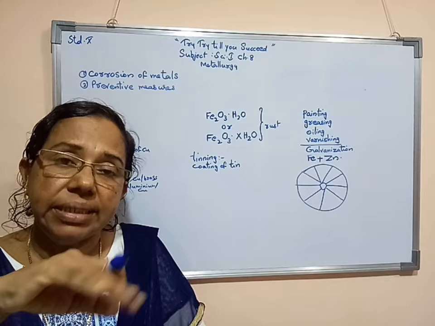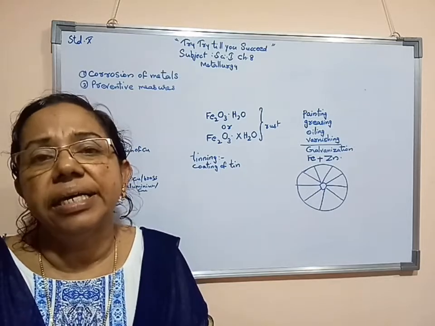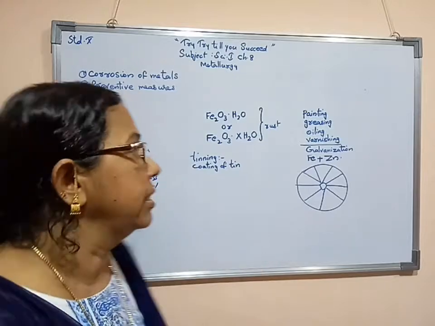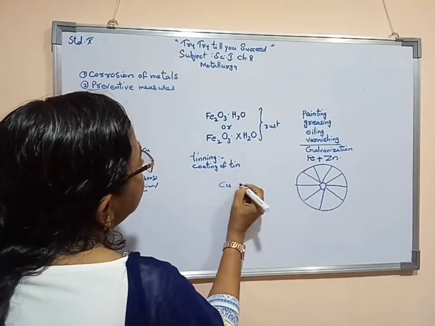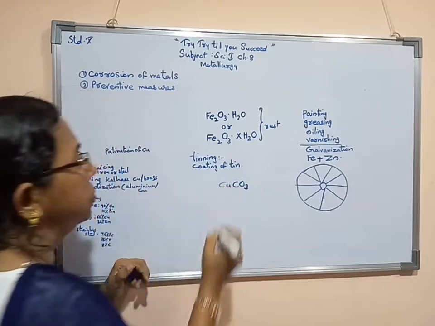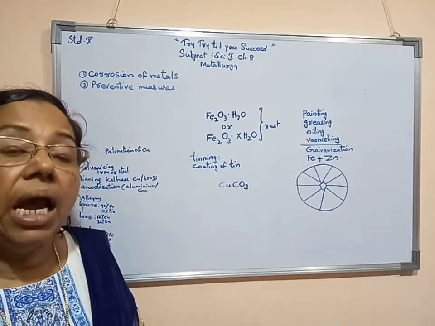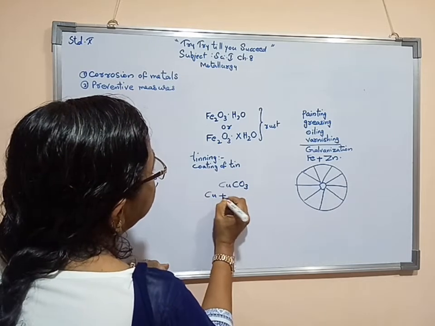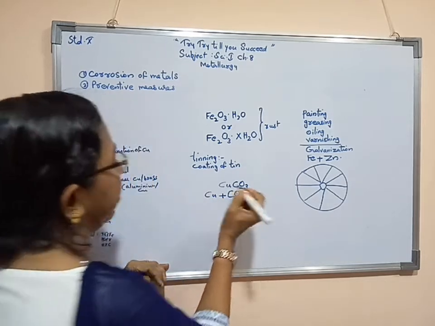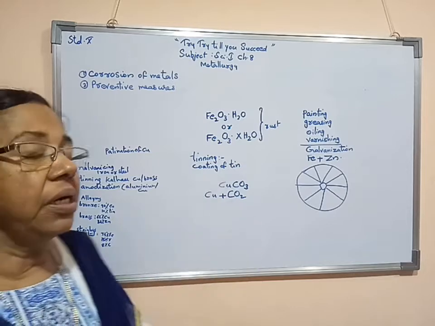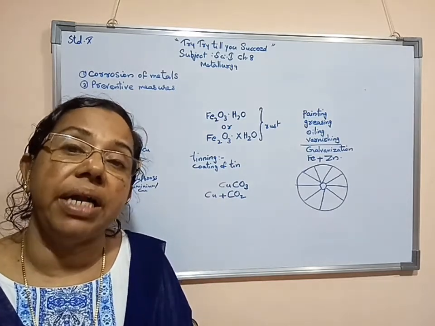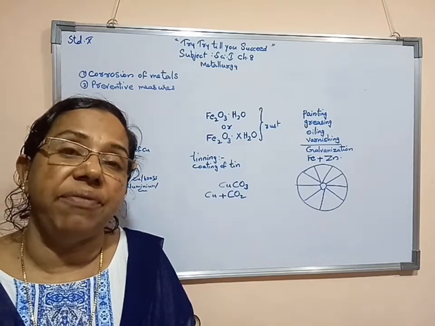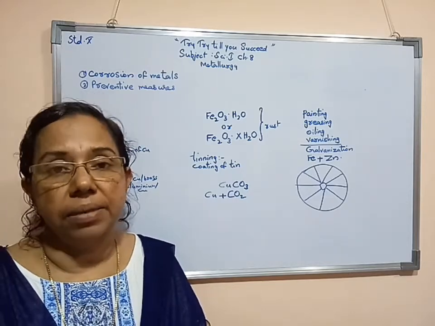On copper as well as inside the copper, a greenish colored coating will occur. That greenish colored coating is copper carbonate, CuCO3. How is copper carbonate occurring? Copper reacts with atmospheric carbon dioxide. When copper reacts with atmospheric carbon dioxide, copper carbonate is formed. This copper carbonate has a greenish color.